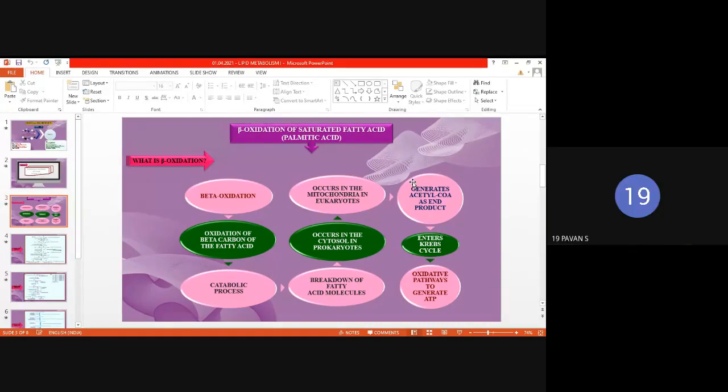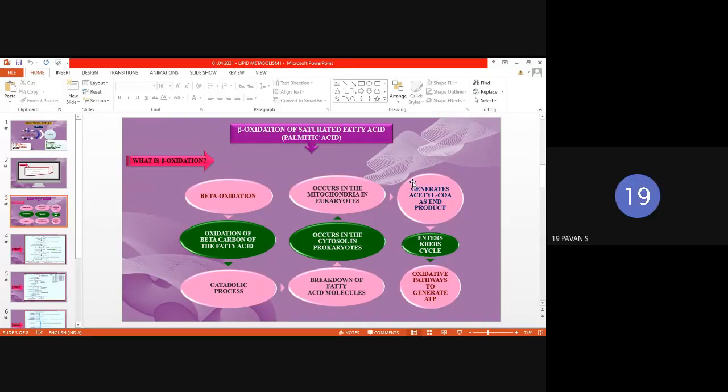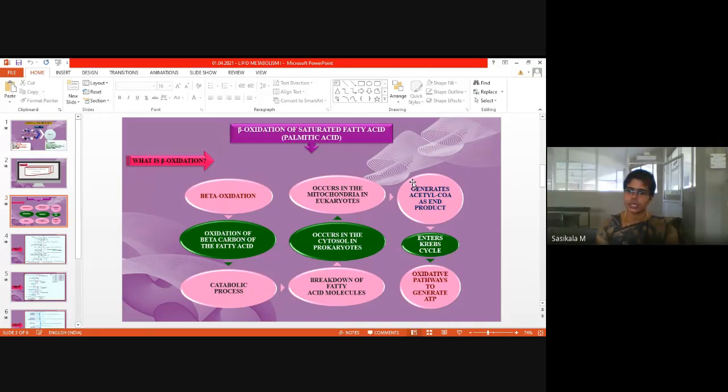From pyruvate, ma'am. Pyruvate was the end product of which metabolism? Glycolysis. So acetyl-CoA has been formed from pyruvate. Here in lipid metabolism, where is acetyl-CoA formed from? Fatty acids, long chain fatty acids through beta oxidation.